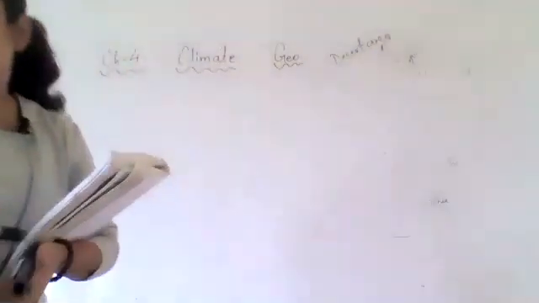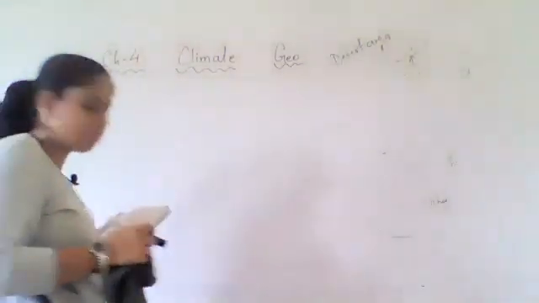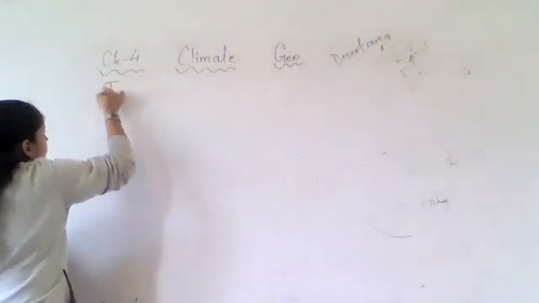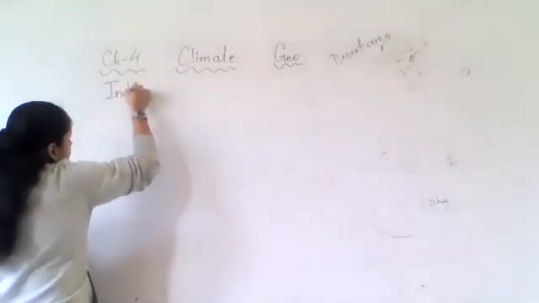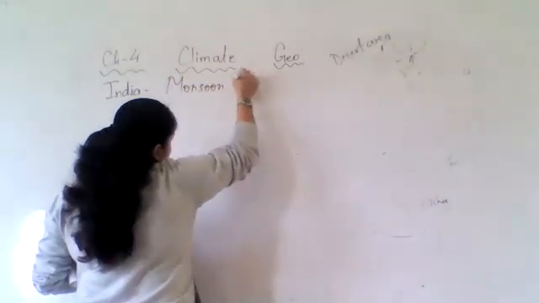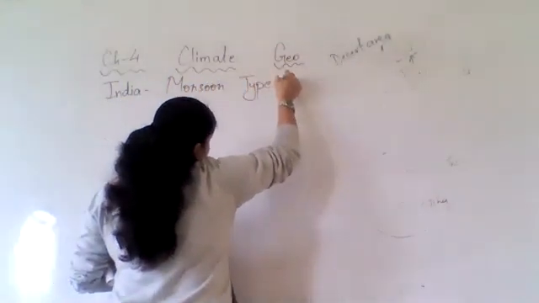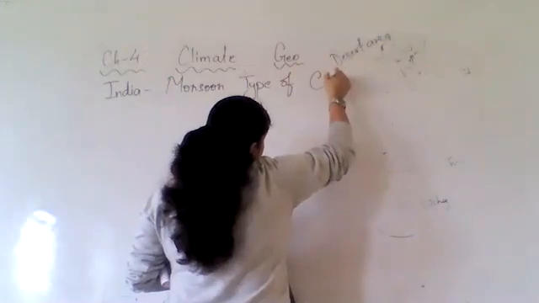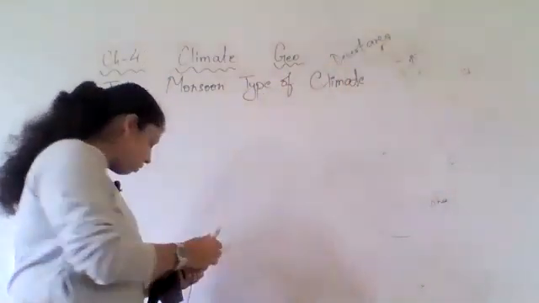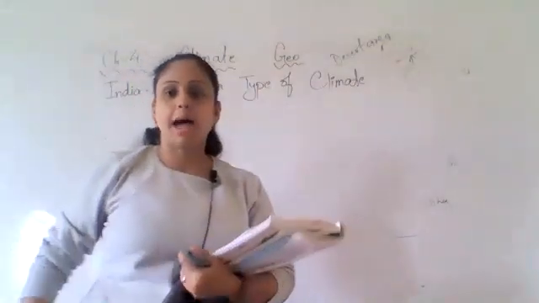We discussed that India is having a monsoon type of climate. Now in this, what happens?